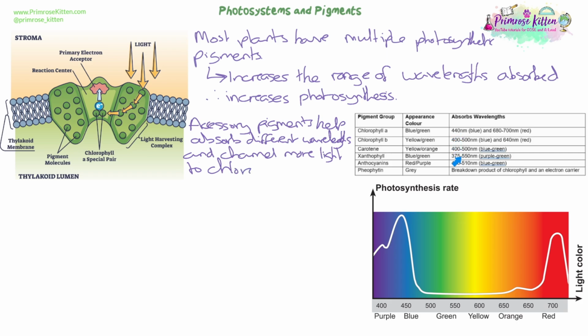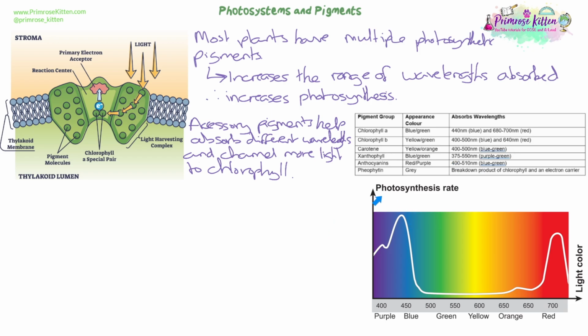And if you add all of these up together, you'll be able to see that the range, so from 375 all the way up to 700 if we include chlorophyll, but even that if we go up to 640 with chlorophyll B, we've got a larger range with them all added together for all the different wavelengths of light that can be absorbed than if we just had chlorophyll on its own, because there are different pigments like the xanthophylls and the anthocyanins that can go into the more blue purple areas and a bit into the green, and then we have obviously most of the light being absorbed being in the red end of the spectrum and the blue end of the spectrum.